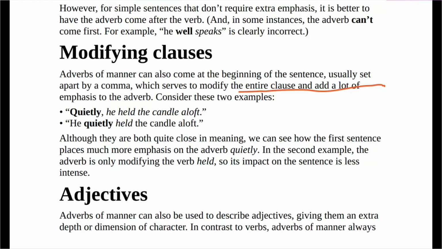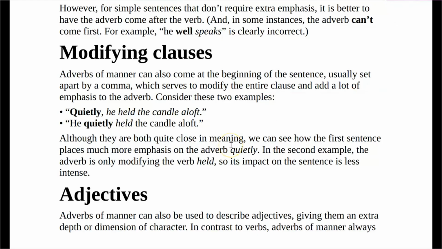Although they are both quite close in meaning, we can see how the first sentence places much emphasis on the adverb quietly. Quietly, he held the candle aloft. In the second example, the adverb is only modifying what? Held. How did he hold the candle? He quietly held the candle. But that first one is modifying the whole clause. It's giving us more impact.